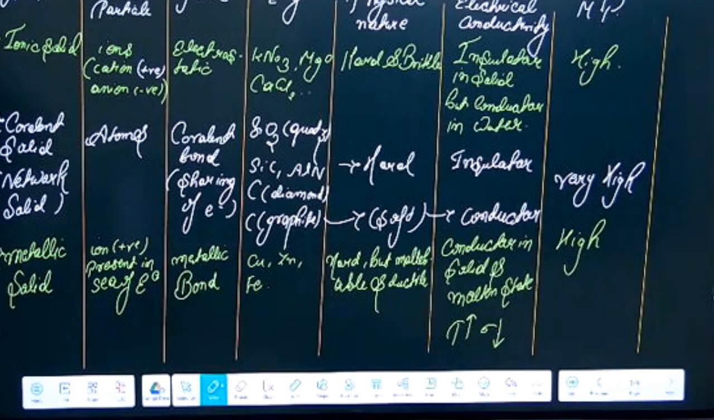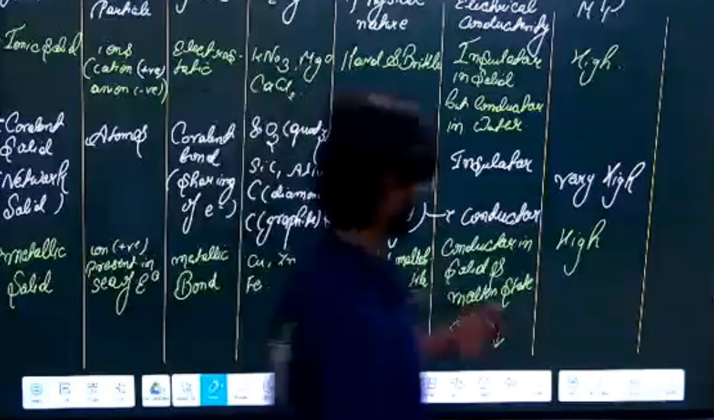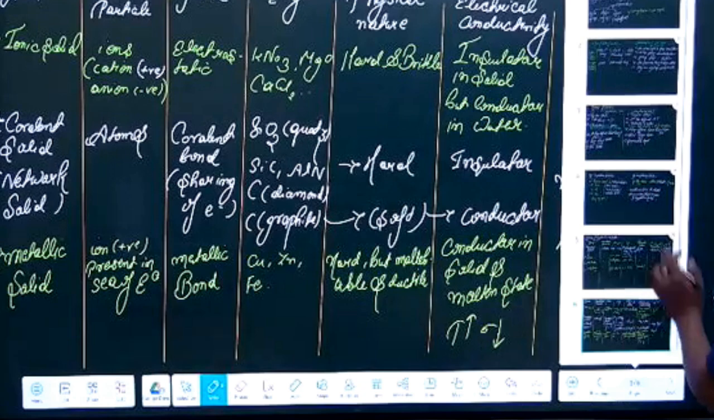And we will solve some questions also. Any doubt is there? No, sir. Is it clear? There is a lot of theory, but yes, you have to go through all these things.